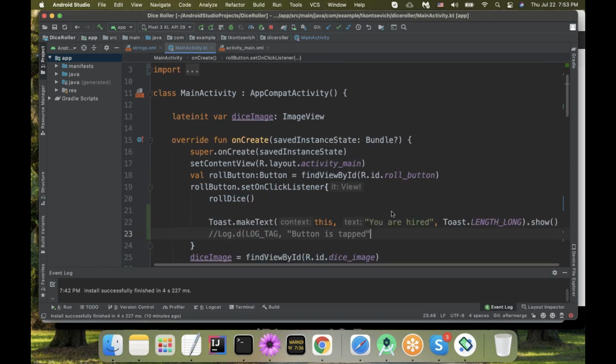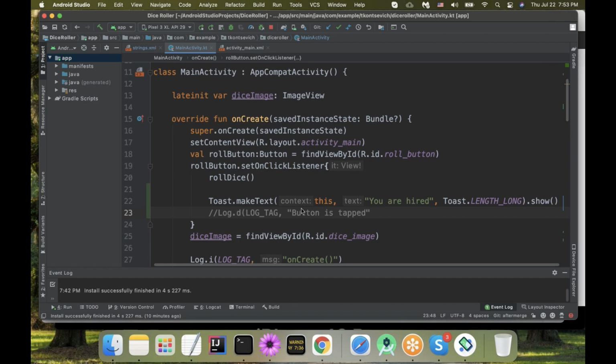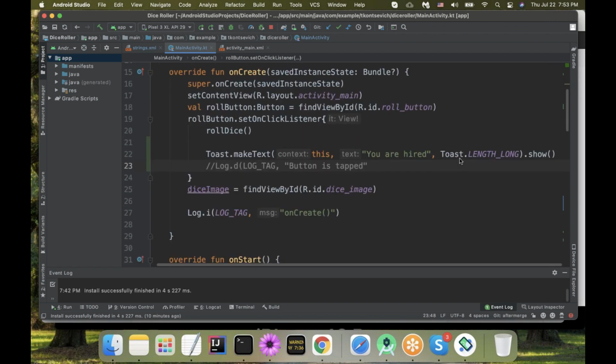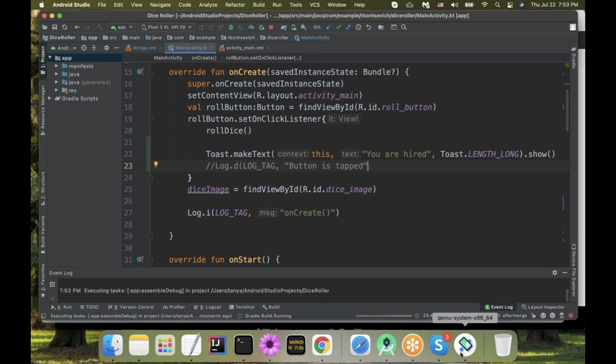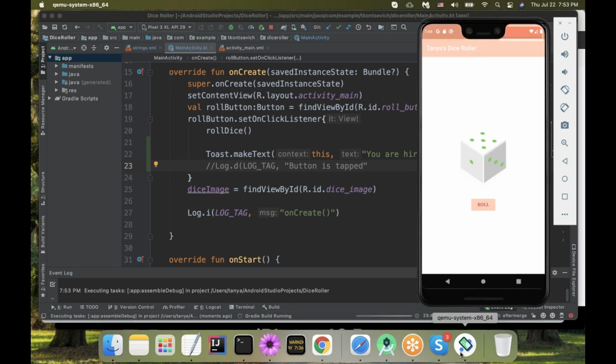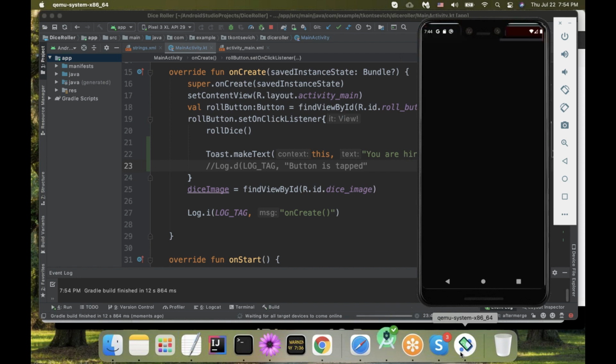So basically, we're creating this toast inside our code. We're asking this toast within this context to show the particular message, and I can specify for how long. I can specify it myself, in milliseconds, or I can rely on 2 predefined values: long and short. In any case, we're going to take a look at this beautiful message, you are hired, for a little bit longer. I'm going to quickly rebuild my app and apply changes so that we can see this toast, and so that we know toast is toast. We wrote it here, we called it toast in the code. When we tap this button, it's going to produce what we call toast.